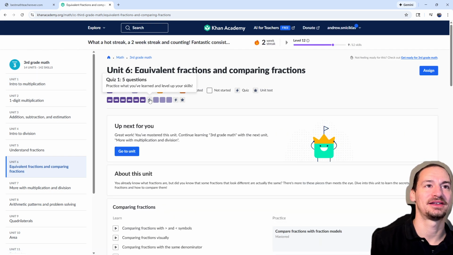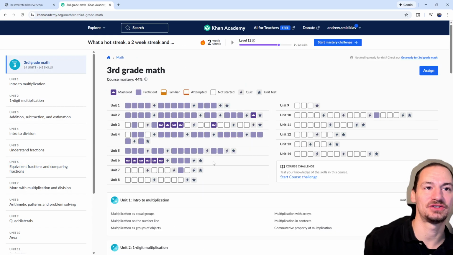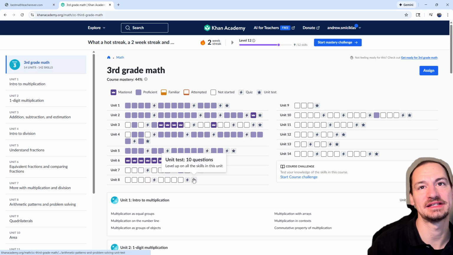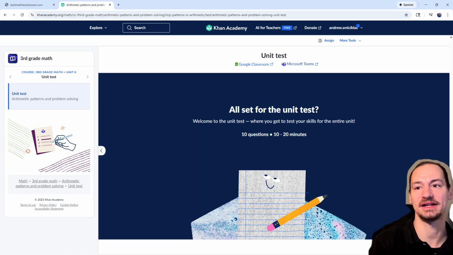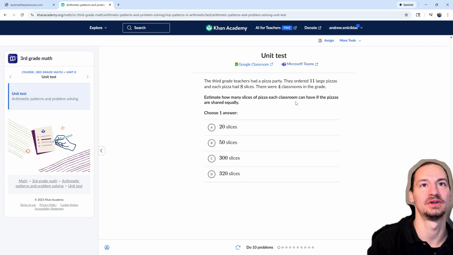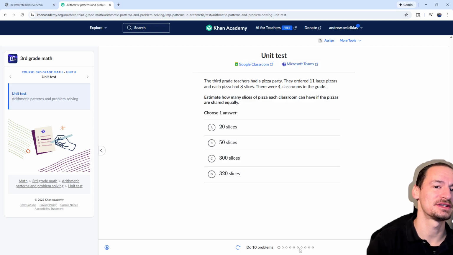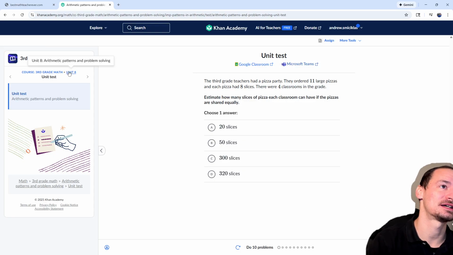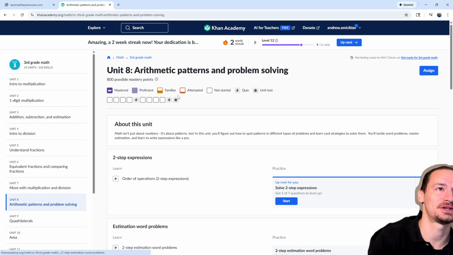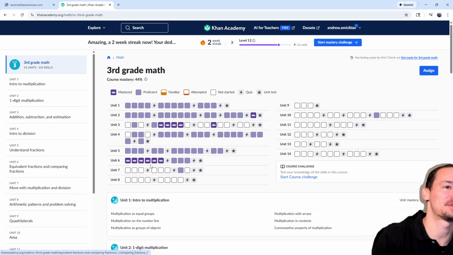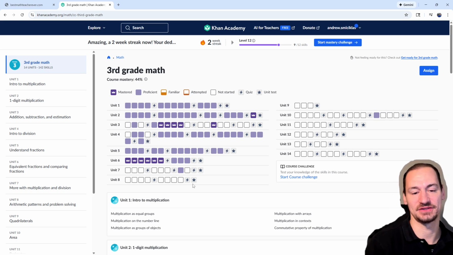If I want to get these all to crowns the fastest way, the best way to do it is to just do the unit test twice and get everything right. And again, if you really are that good at it, you should be able to get these right extremely quickly. So you see, it's only 10 questions 2 times. That would be 20 questions to demonstrate to yourself that you really do know how to do all of these things, I think is worth it.